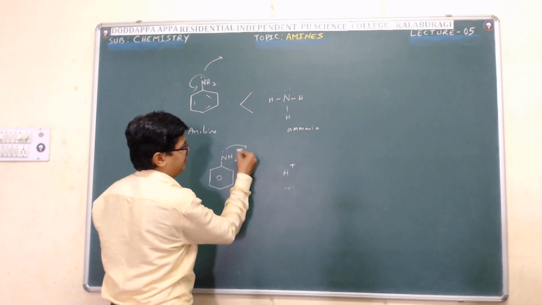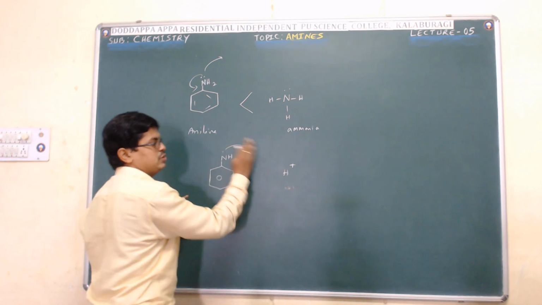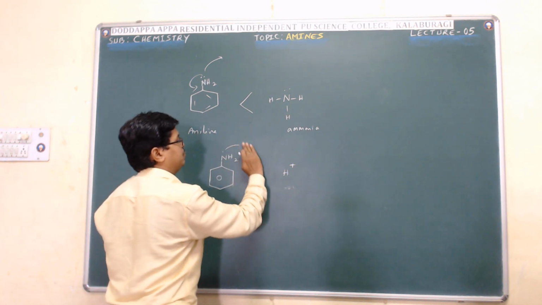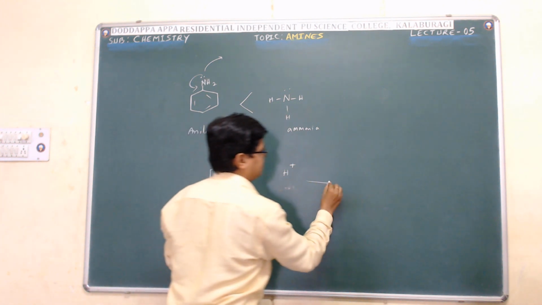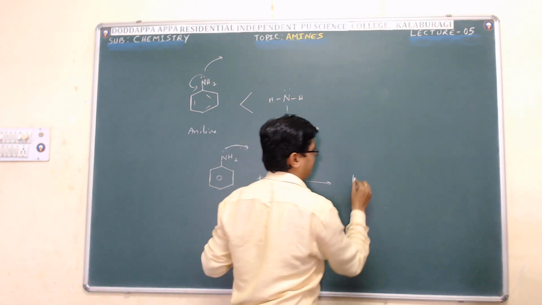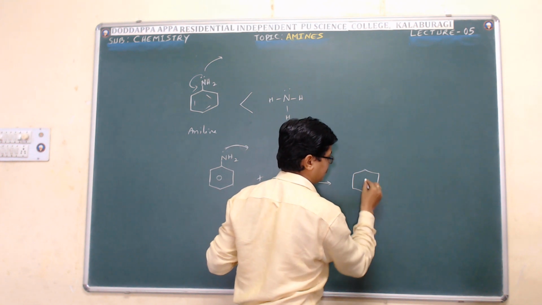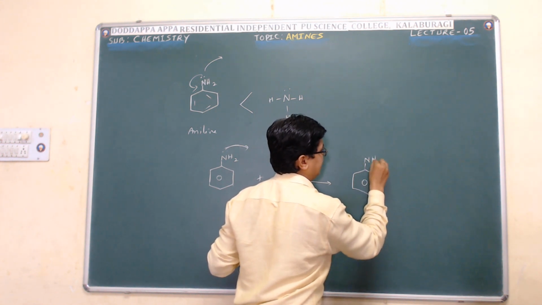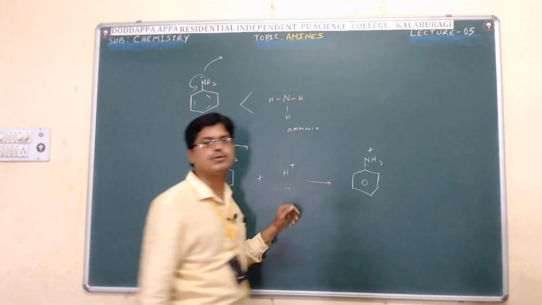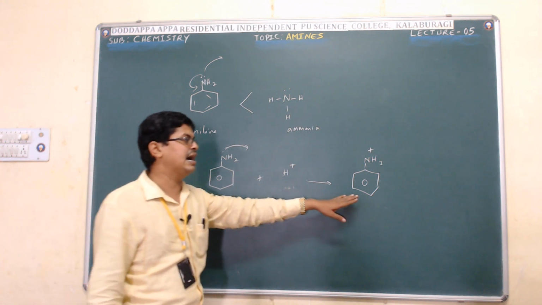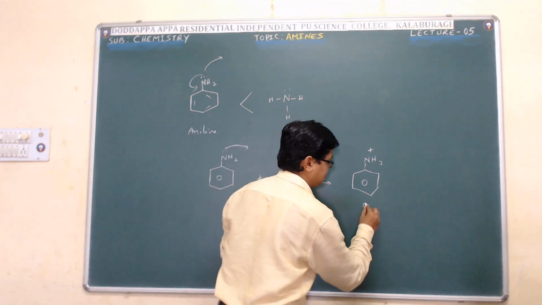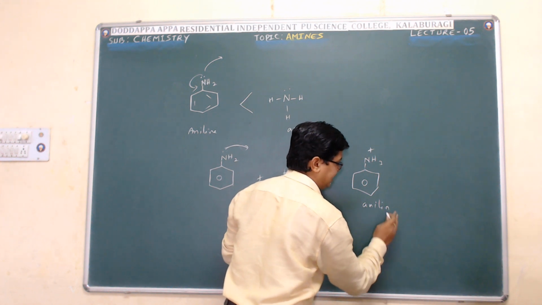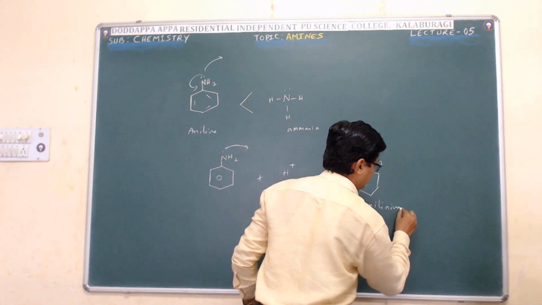When it donates a lone pair of electron to the acid, what happens? It becomes protonated. That is the NH3 plus protonated ion, correct? Anilinium ion.